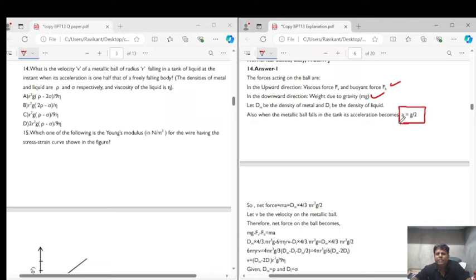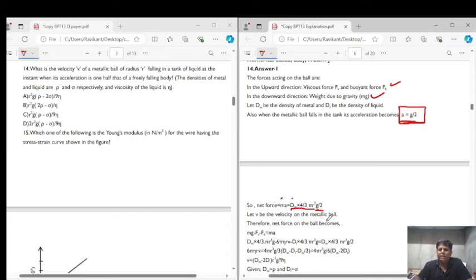So when the acceleration comes to this value, the net force is equal to m into a. So the net force experienced by the body is m into a, right? Where m can be written as density of the body into volume of the body, that is 4 by 3 pi r cube, and a is equal to g by 2. This is the value of m and this is a.